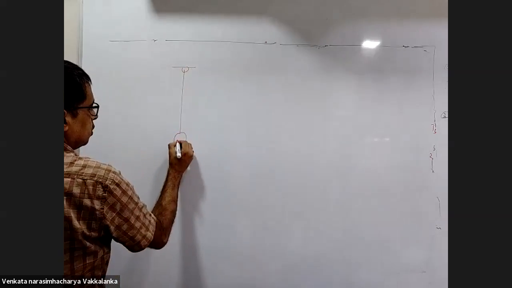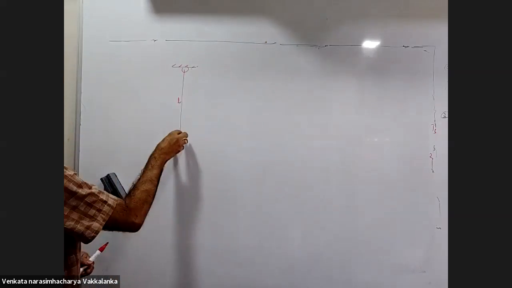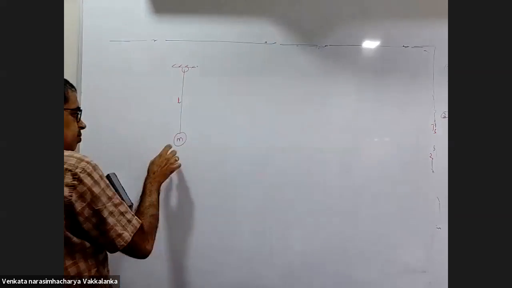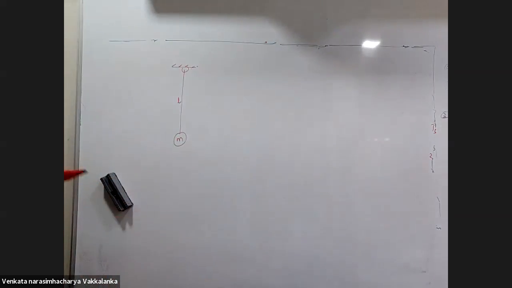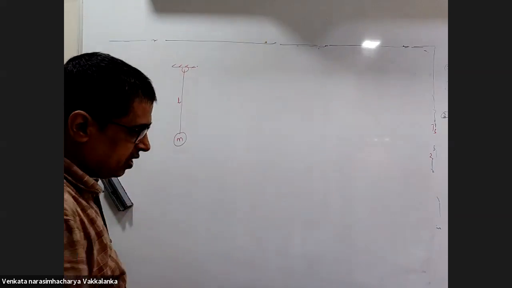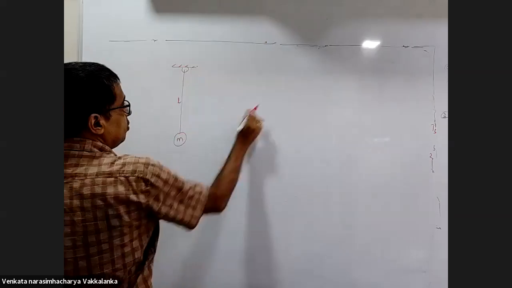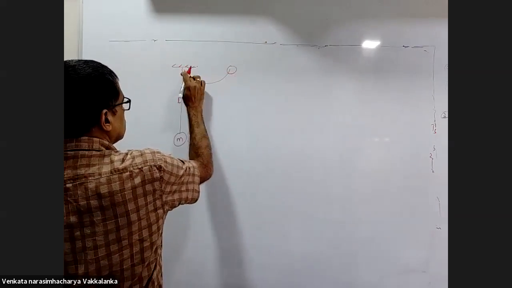Have a look. This is a bob. This is of length L. If I take the bob to the right and release it, when it comes back, what will its velocity be? Under root 2gl. All of you agree with that? Yes, sir. Now we do something funny. We will take the bob to the right and bring it a bit close.